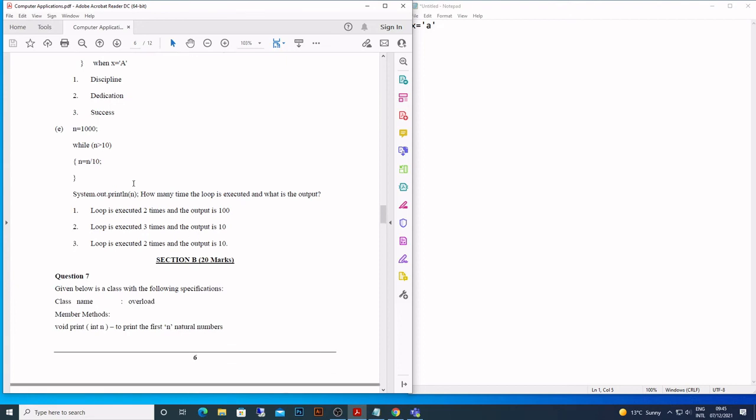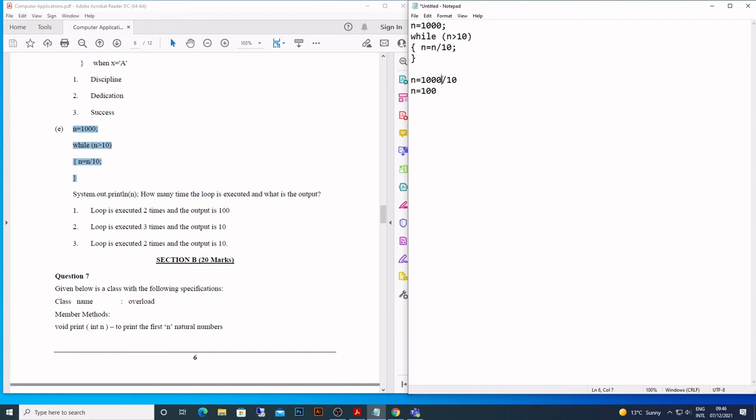Now let's come to this one. If I take this loop, there are 3 loops in Java. What is the value of n? 1000. Is n greater than 10? Yes, n is 1000. And then we say n is equal to n upon 10, so n is equal to 1000 upon 10. So what is the value of n now? 100. So we are still in the loop. We go back. Is n greater than 10? Yes, n is 100.